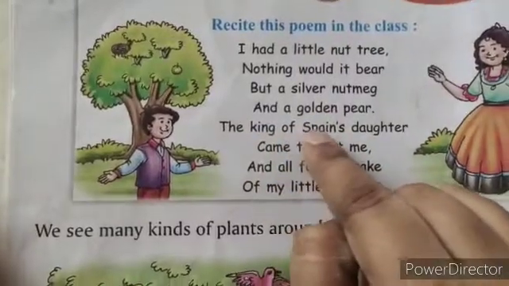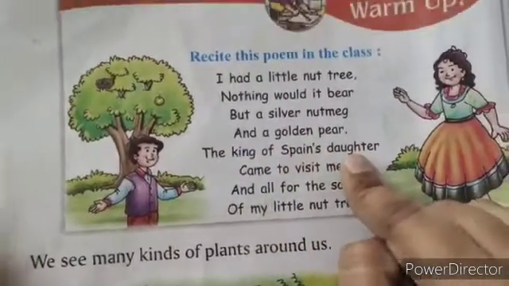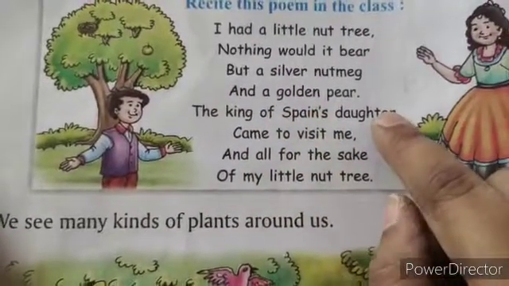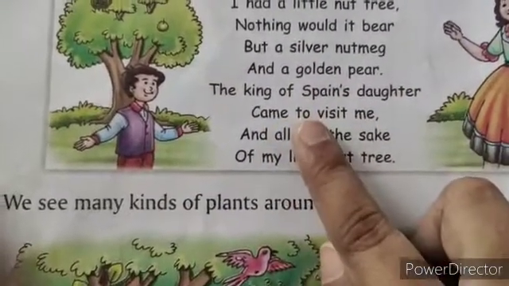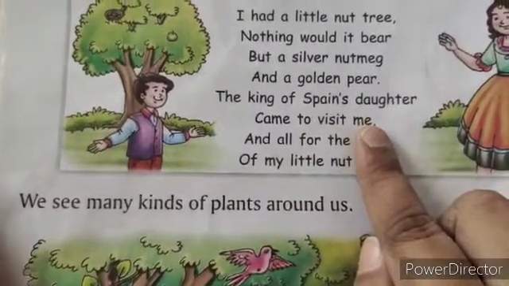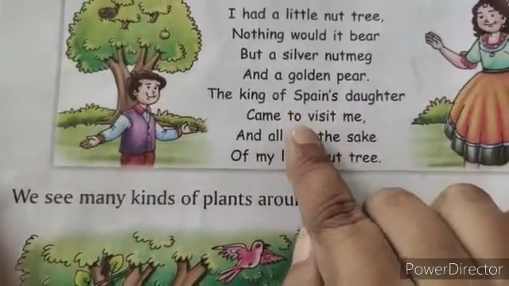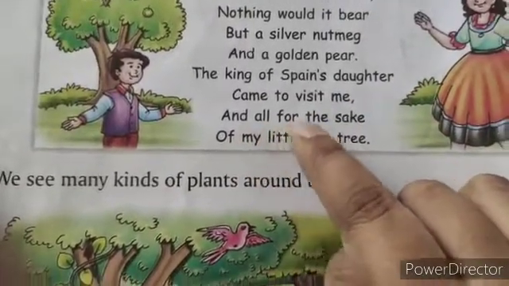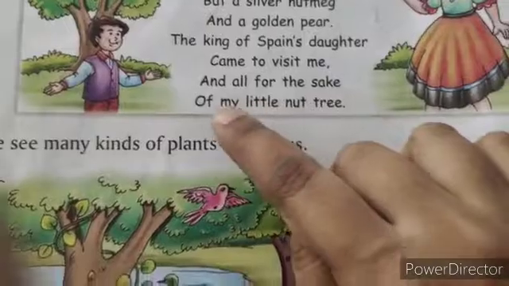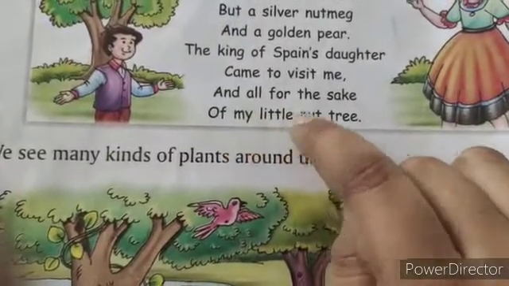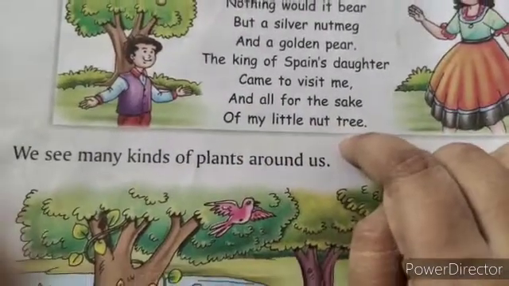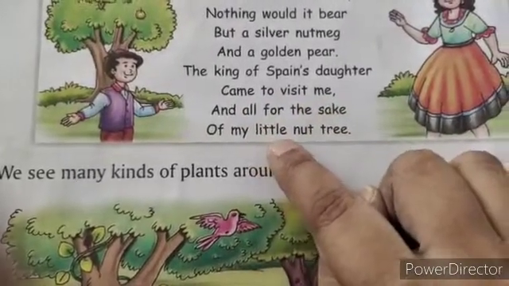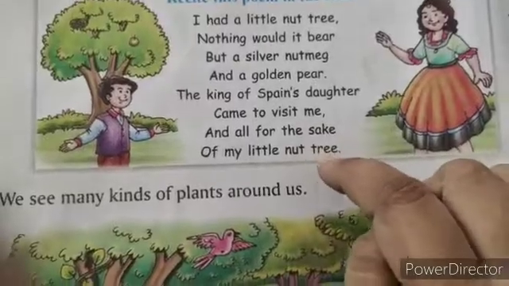The king of Spain's daughter came to visit me. And all for the sake of my little nut tree.